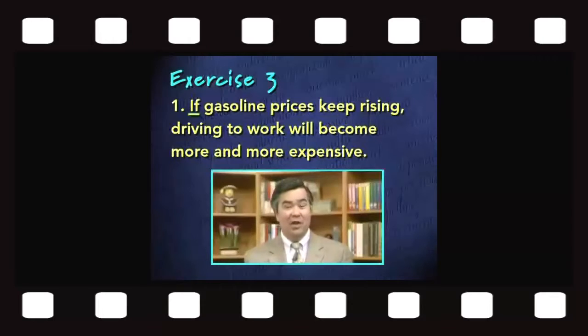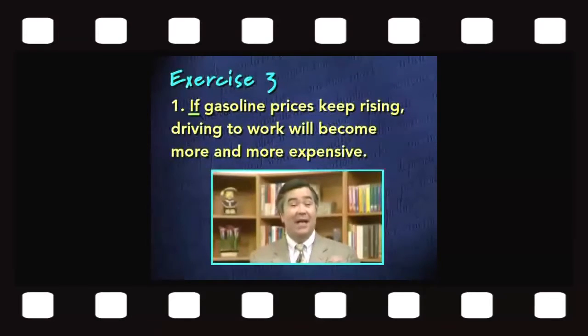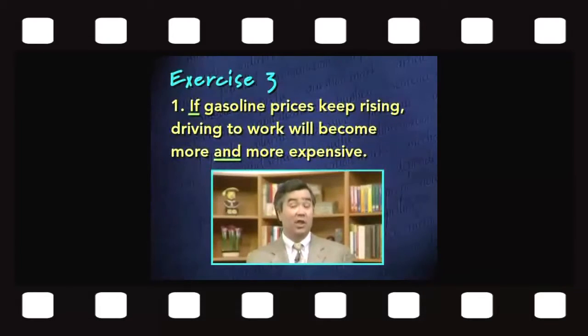It introduces a clause which is a subordinate clause, a clause that can't stand alone as a sentence. If gasoline prices keep rising, that can't stand alone as a sentence. It's a subordinate clause, and the word that introduces it is a subordinating conjunction, if. The other conjunction is and. Remember that there are 7 coordinating conjunctions which connect words or phrases or clauses that are more or less equal in importance. Here, and is connecting the word more and more expensive. And is the most common of the 7 coordinating conjunctions. So that's the second conjunction that appears in this sentence.